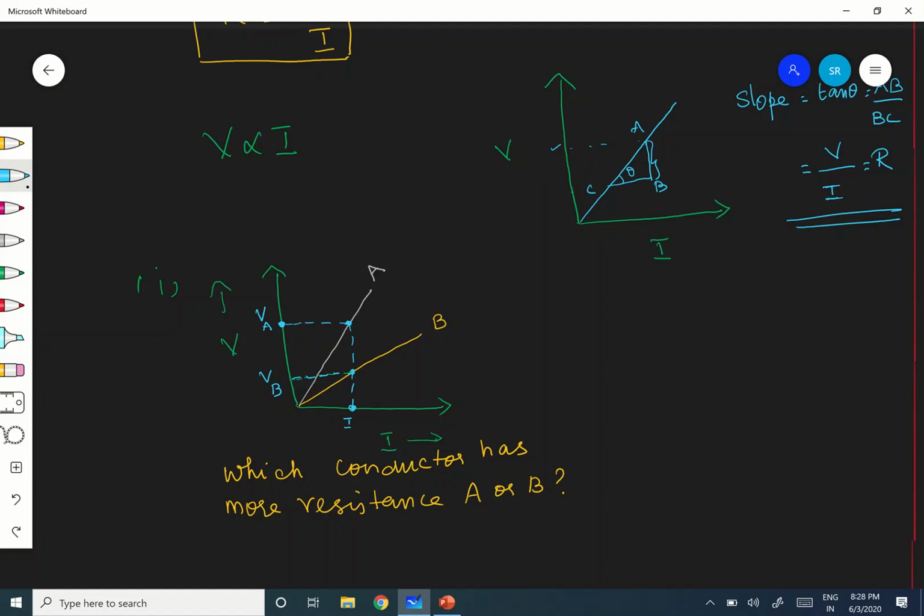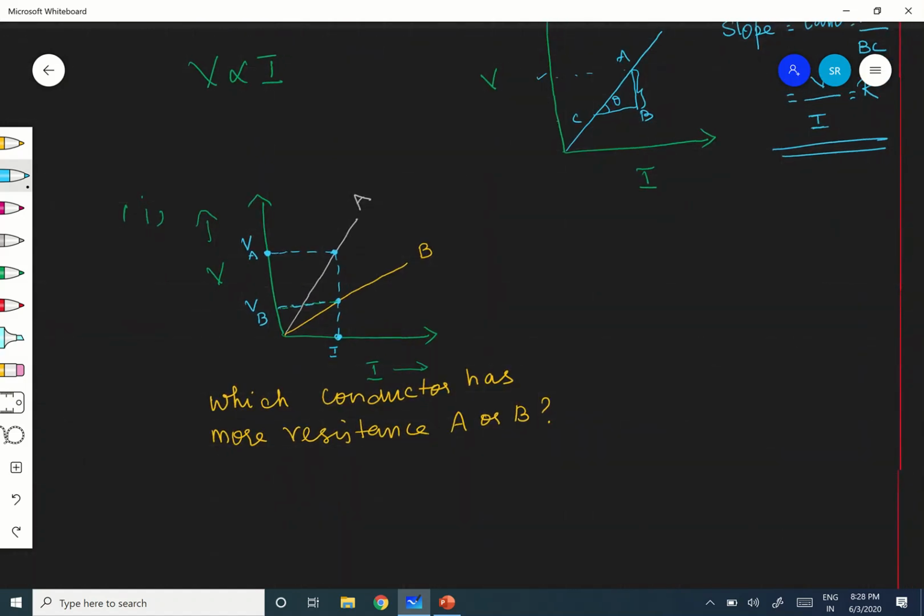Now tell me, what is RA? From this plot, what is the resistance of the first conductor, RA? Listen, why I have taken the same I for both the conductors: the current is the same, but only the potential difference varies, VA and VB.